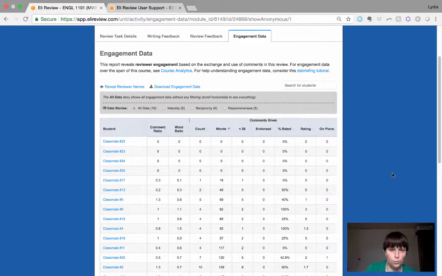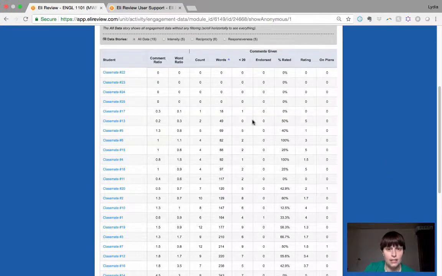Another way to look at this is through word count. How many words did they write? This person did not write enough words for these comments to be useful. This is about what we want to see. This is even better. So anything in this range right here, they've probably said enough for this to be helpful. In fact, they actually exclude the number of comments given that contain fewer than 20 words right here. This helps us get a sense of how long the comments are.